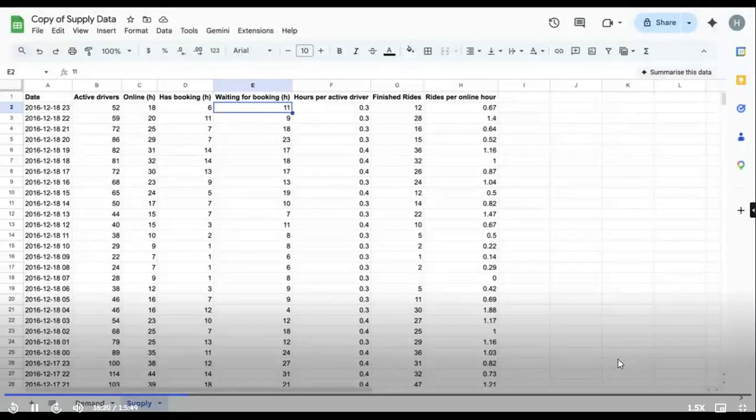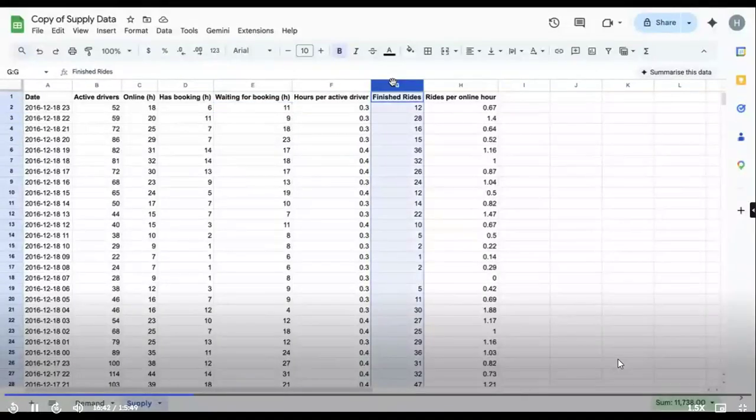So my first thinking would be, where exactly in all these days and hours am I getting more finished rides and where am I not getting more finished rides? That's the first question I would like to answer. Why? Because this is my key business outcome. Then I can drill down and see who is not coming and who is coming. That is for later. First, I would like to understand where exactly my finished rides are coming in maximum and where exactly it's low.